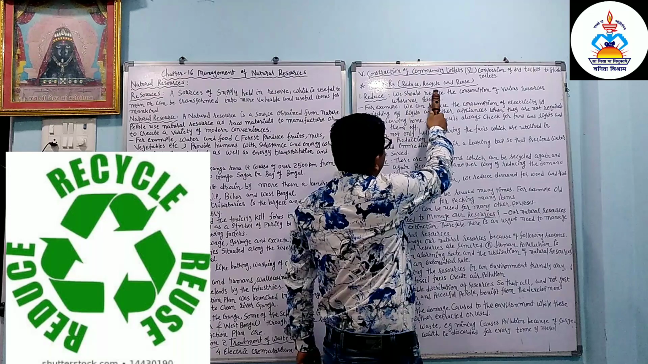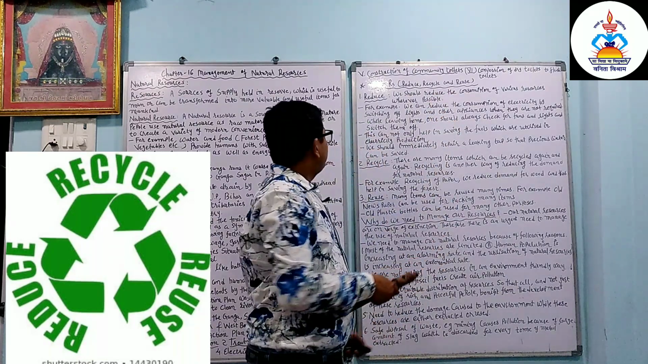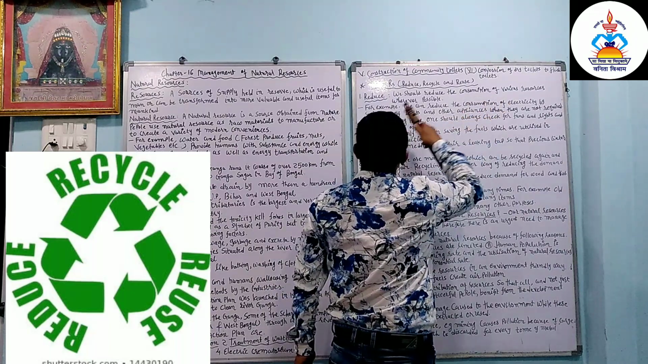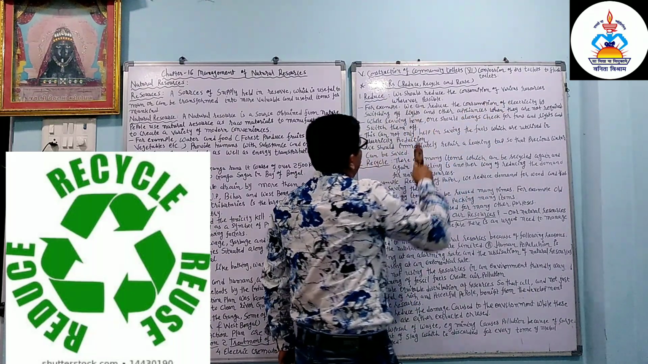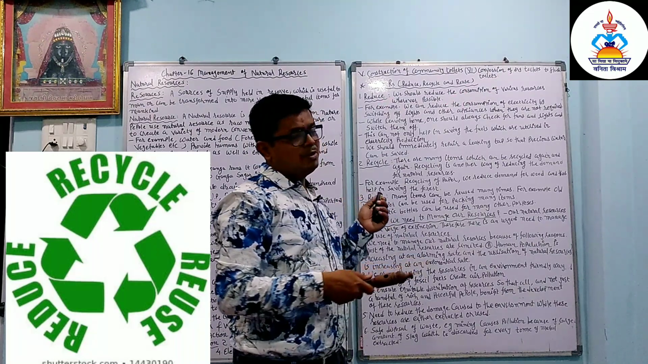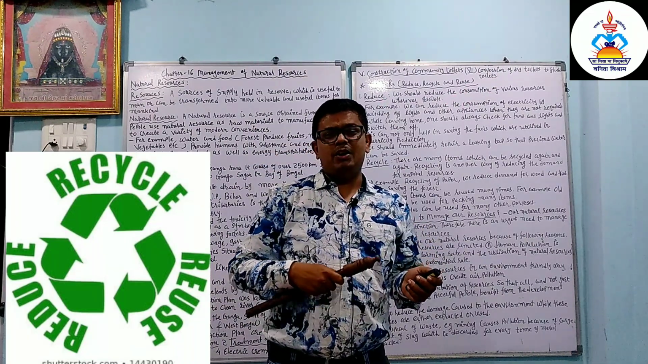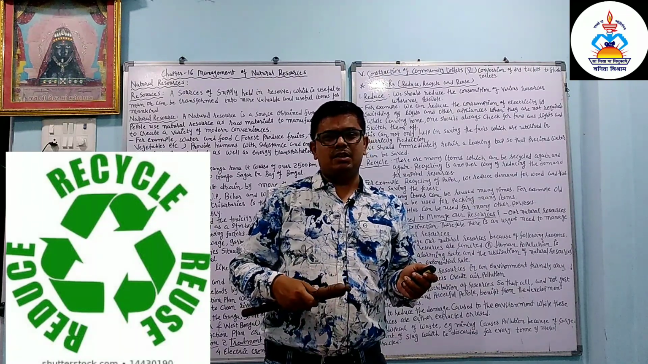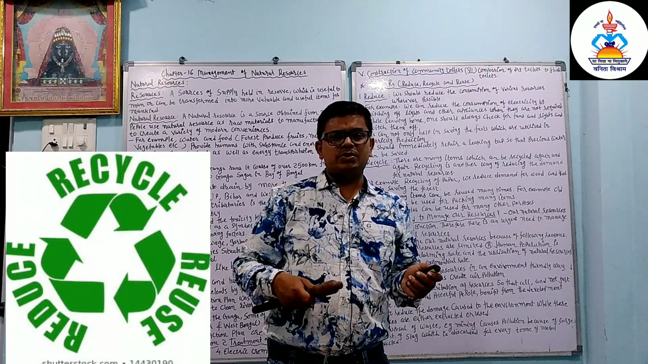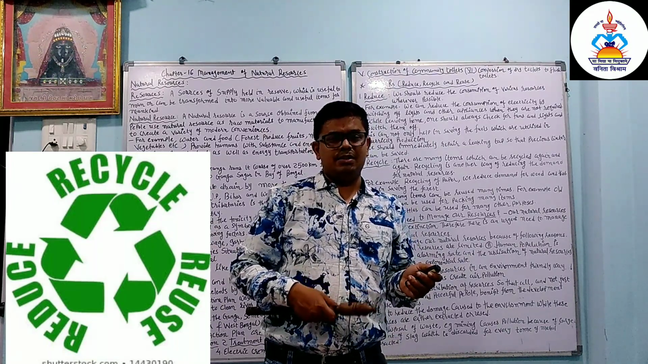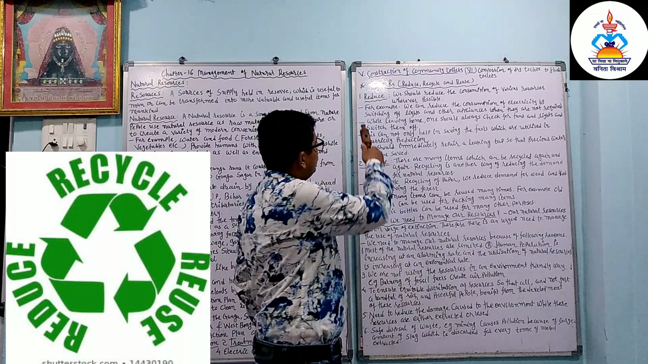The 3 R's: reduce, recycle and reuse. First, reduce. We should reduce the consumption of various resources wherever possible. Unwantedly we should not use water or electricity. Many resources are there, like petrol or CNG gas, which we should not use unnecessarily. So we have to reduce it.